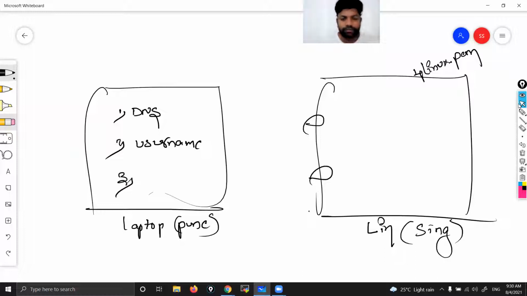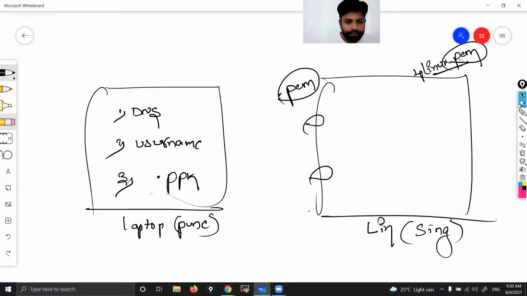Then third, if it is Windows, we use password, but it is Linux, right? We can't use password. We use the same file as it is. See, they are giving 4 Linux. If it is Windows, we use password. If it is Linux, we use that file, whatever file they are giving. Now they are giving 4 Linux.pem. We use the same file, but we convert the format. That PEM file, the format we are going to convert into PPK.